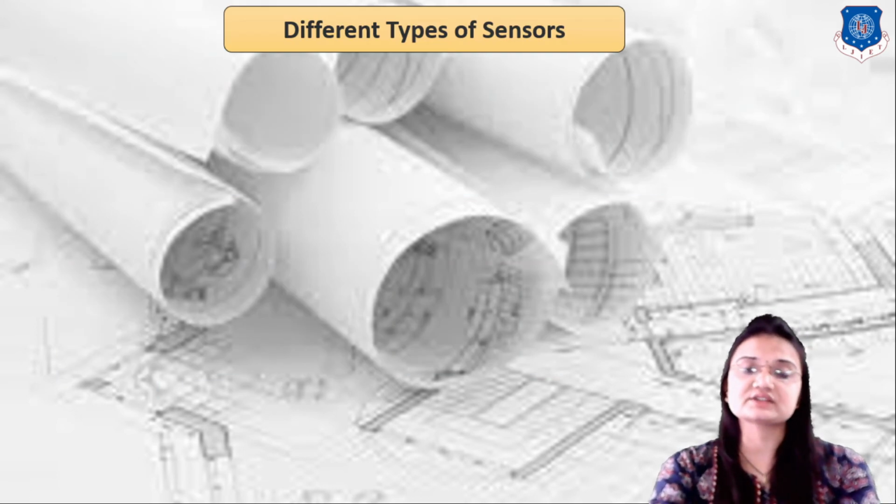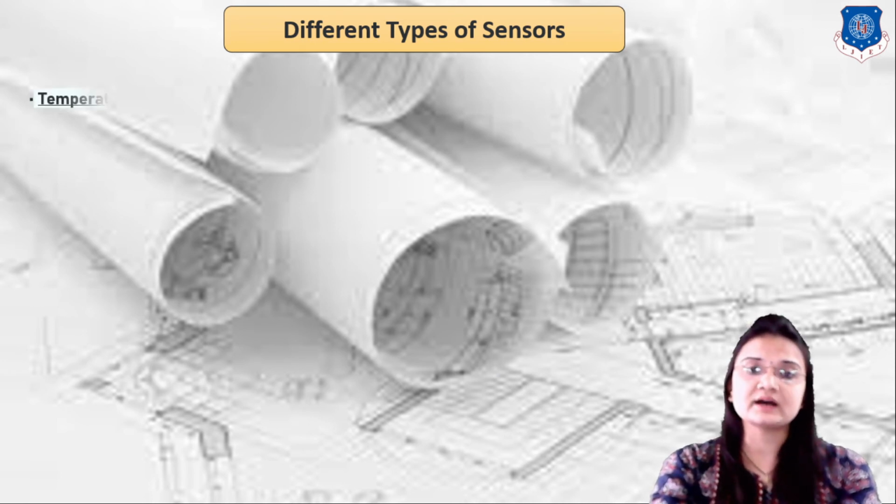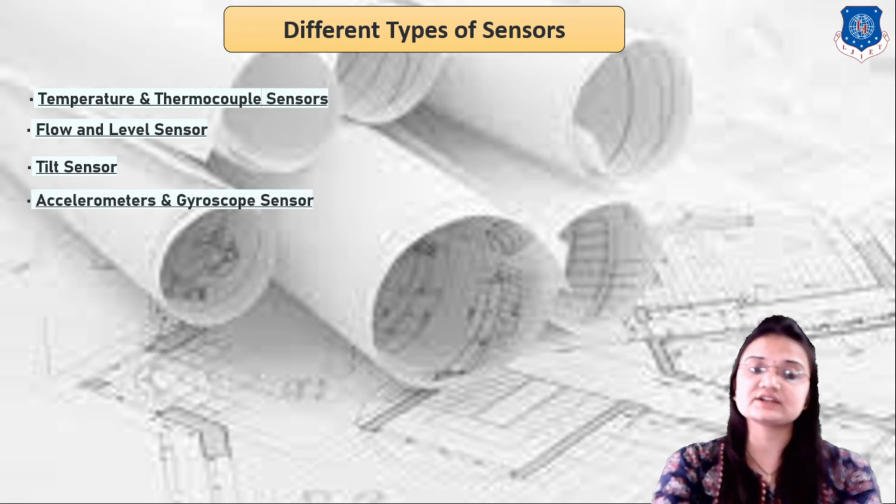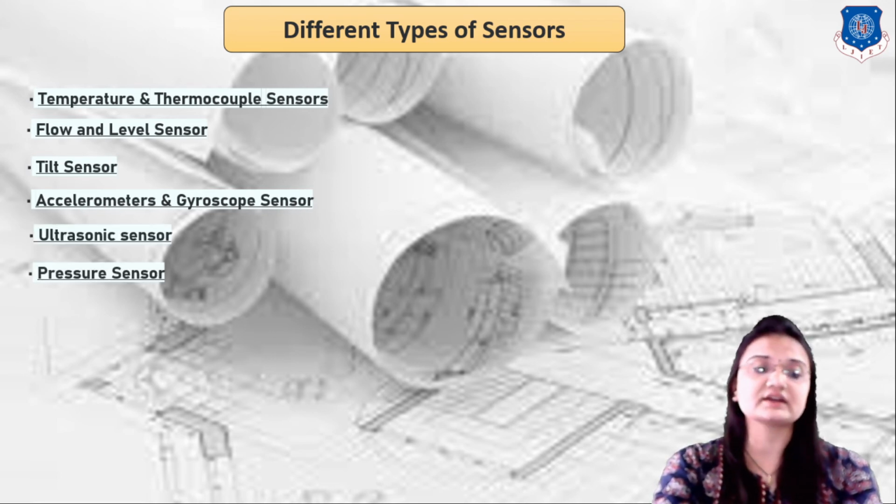Now let us understand what different types of sensors are available in the market. First is the temperature sensor to measure temperature. Second, flow and level sensors to measure flow and level. Tilt sensor to measure tilt. Then acceleration and gyroscope sensors to measure acceleration. Then ultrasonic sensor to measure a target.